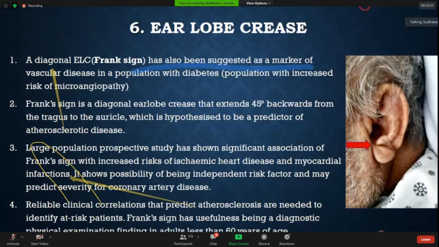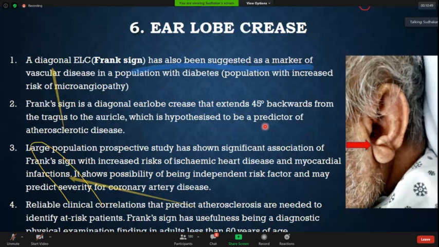In all of our patients with coronary artery disease who have undergone stenting, go bedside, see their ear, see this diagonal ear lobe crease. This is known as the Frank sign. From the tragus, you see a 45-degree diagonal line.